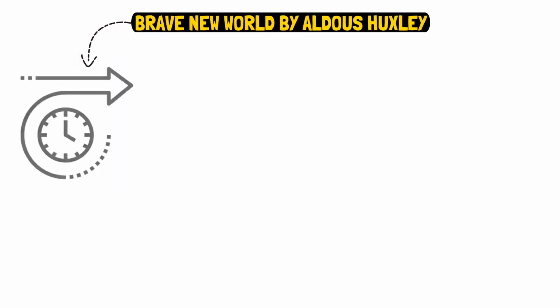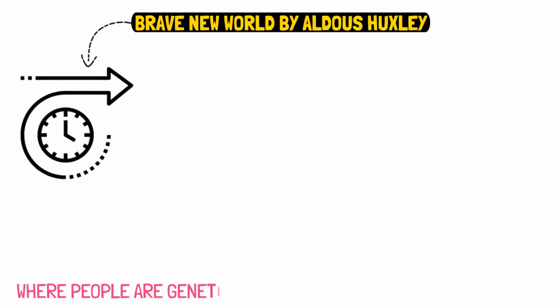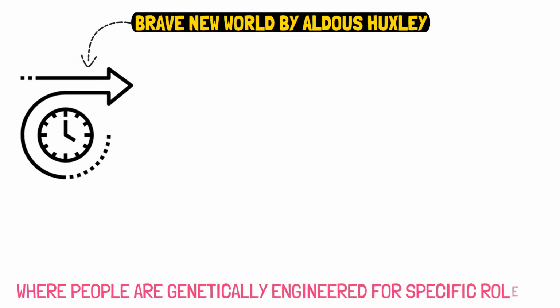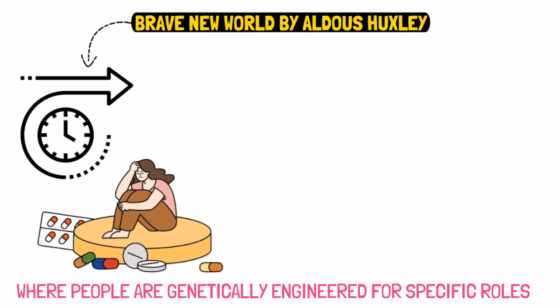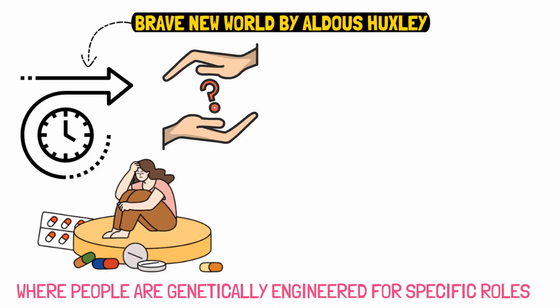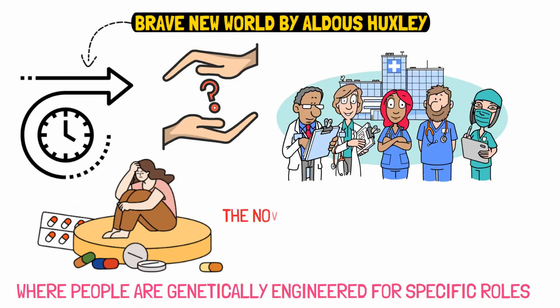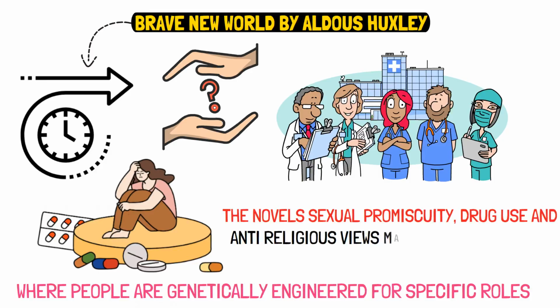Brave New World by Aldous Huxley. Brave New World presents a future society where people are genetically engineered for specific roles, and happiness is maintained through drugs and conditioning. It questions the cost of a perfectly controlled society. The novel's sexual promiscuity, drug use, and anti-religious views made it controversial.